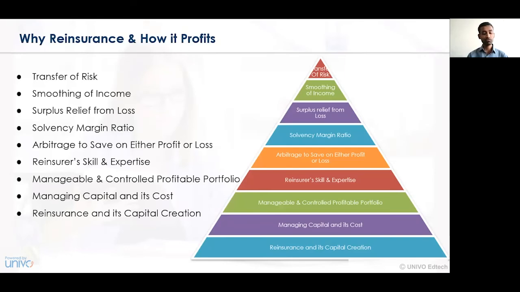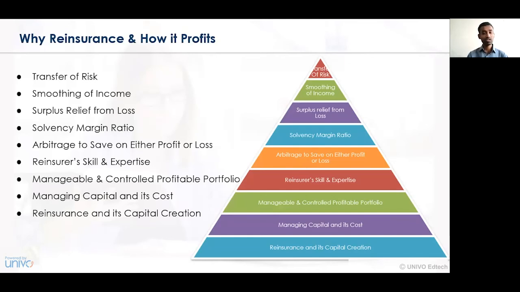Manageable and controlled profitable portfolio. The portfolio that we make between the insured person and the insurance company must always be manageable and controlled. That is, whatever risk of loss that we or the company are going to suffer should always be in a controlled manner. So various measures and preventive actions should be taken to see that the loss suffered to the goods, to the services, or to the life or health of a person is always minimized, and accordingly there is no burden on either party to the contract. The burden may be on the insured person, the insurance company, or the reinsurance company.